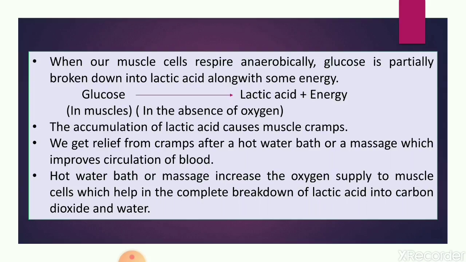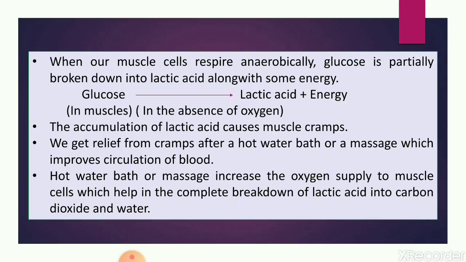We get relief from cramps after a hot water bath or a massage. So what happens in that? A hot water bath or massage improves the circulation of blood, and as a result, the supply of oxygen to the muscle cells increases. And when the supply of oxygen increases, it results in the complete breakdown of lactic acid into carbon dioxide and water. That means when oxygen was absent and muscle cells had to do anaerobic respiration, glucose was partially broken down into lactic acid and energy.